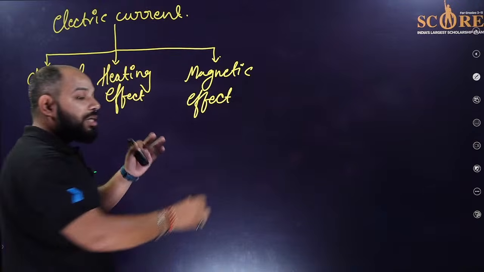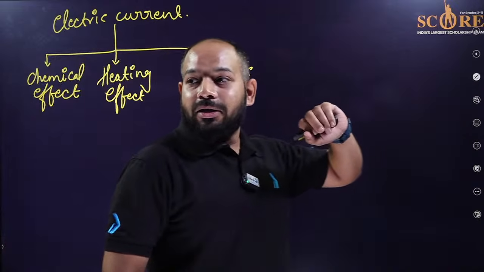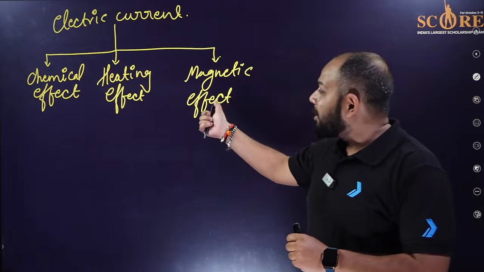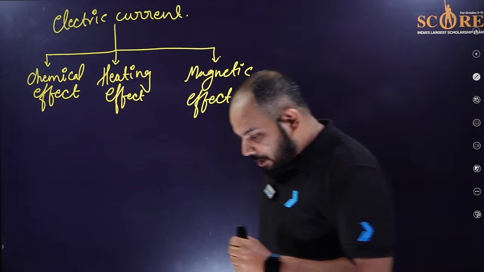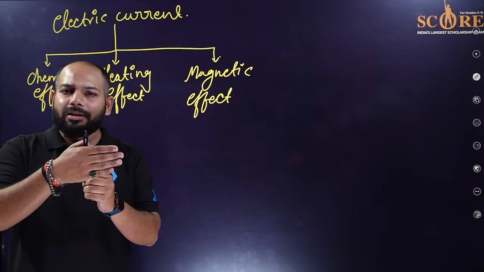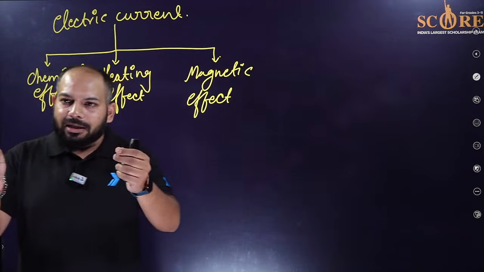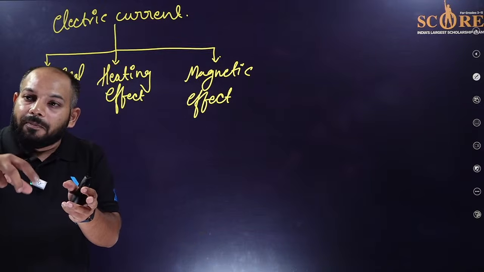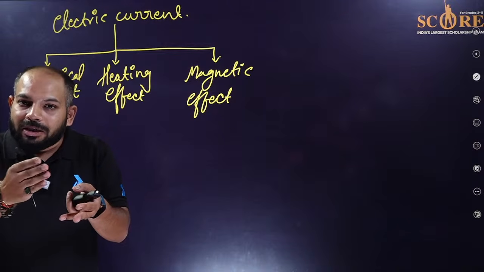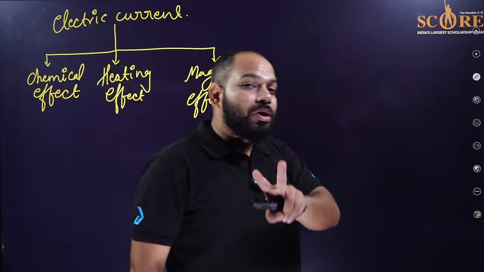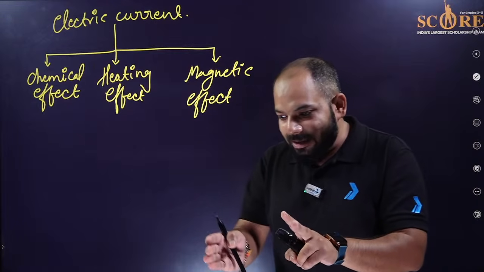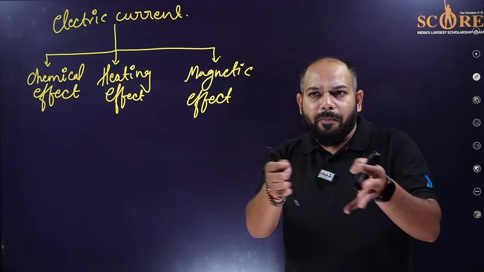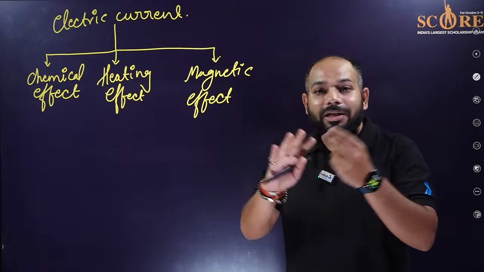This is the thing which has been seen by Christian Hans Oersted. This is the part which goes up to 12th, remember. Okay, so Christian Hans Oersted had done this. What he has done is, a current has been passed through the conductor, and he observed that the conducting wire starts to produce a magnetic field, and a magnetic compass kept near it starts to show deflection, and that deflection can only be seen in two cases: either you change the position of it, or you bring some external magnetic field or external magnet nearby. He didn't do anything.